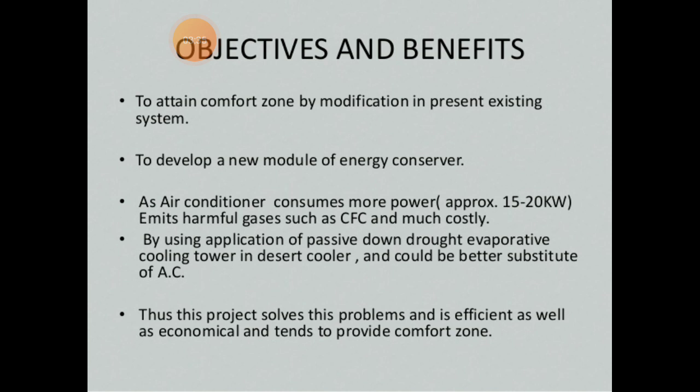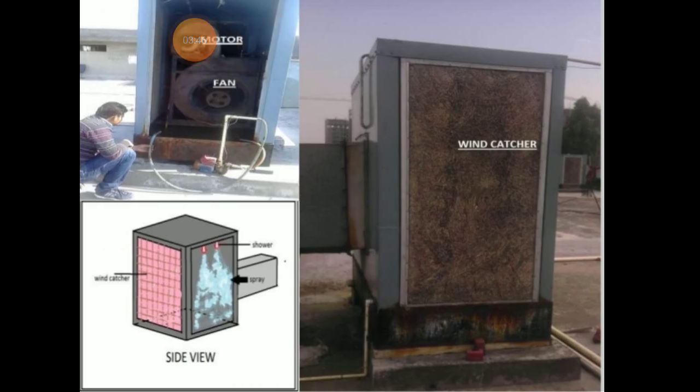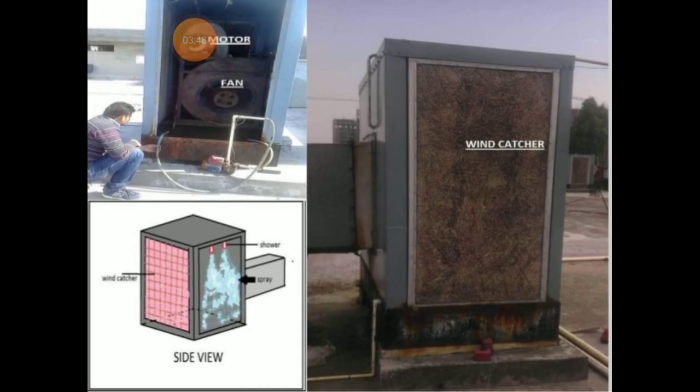It does not create any pollution. Thus this project solves the problem, and is efficient and economical, which tends to provide a comfort zone. So these are a few images used for evaporative coolers. A wind catcher is also shown.